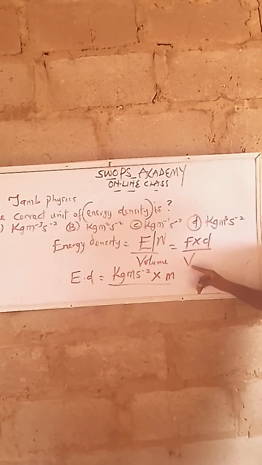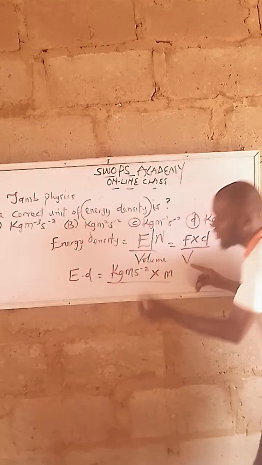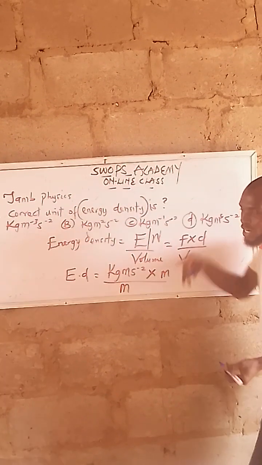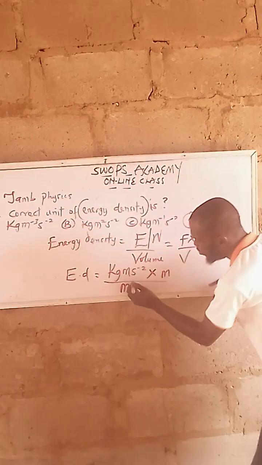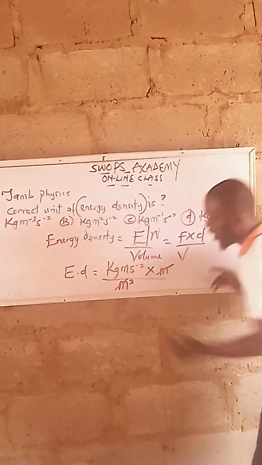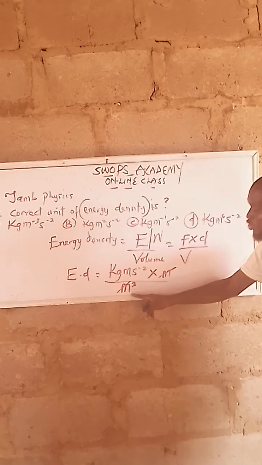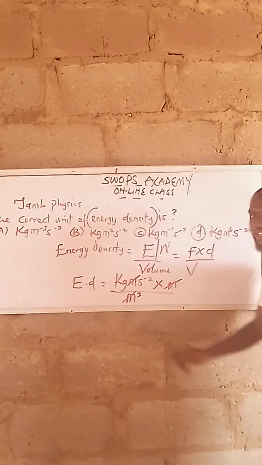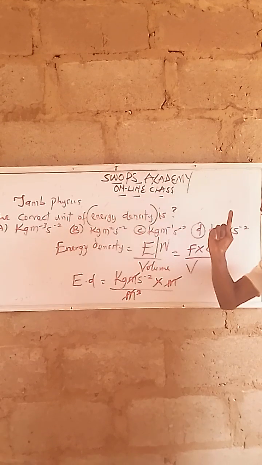It is a derived quantity, right? Volume is length times breadth times height. Length is meter, breadth is meter, height is also meter, which is meter cube. Right? Now, meter settles meter. Remain how many meter here? Remain 2 meter. Another meter is here. Settles another one. Remain how many meter here? Remain 1. Are we together?